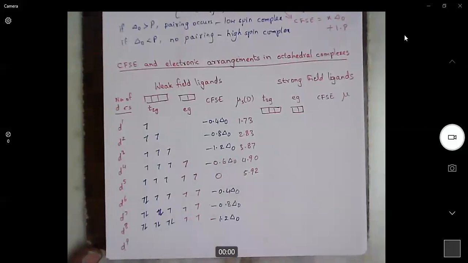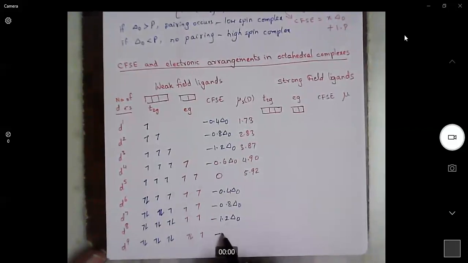For a d9 configuration, it is T2G6, EG3. Because we have 1 excess electron here, we need to subtract 0.6, so 0.6 delta naught. Now what is the configuration for d10? d10 is completely filled, so CFSE is 0.